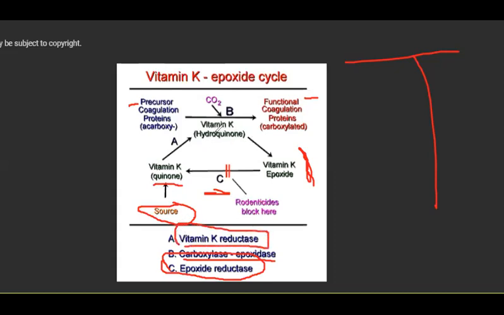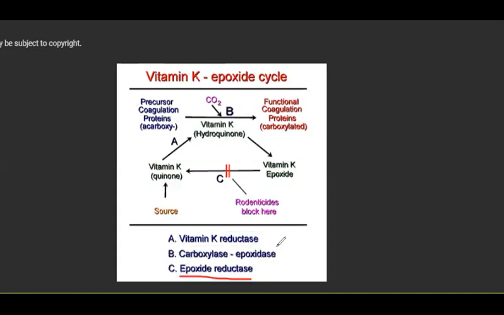And then this vitamin K, the hydroquinone form of vitamin K, is the active form, but then this form is again converted to this form of vitamin K for storage purposes. The enzyme we don't know, but then this form, which is the vitamin K epoxide form, is again converted to this form via this enzyme, which is called epoxide reductase. Because basically this epoxide reductase is making this vitamin K into a reduced form. You're getting my point? And then it is further reduced to this form, which is the activated form.